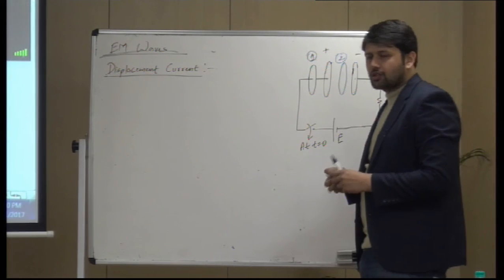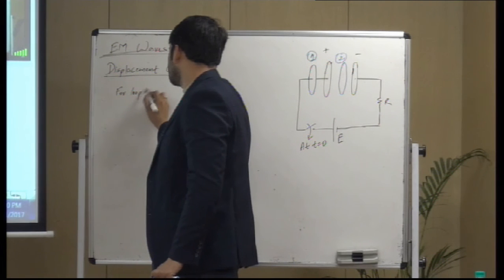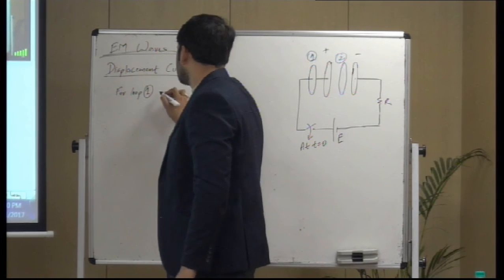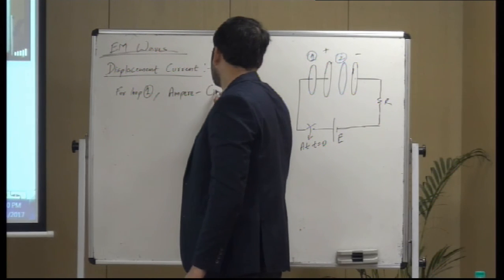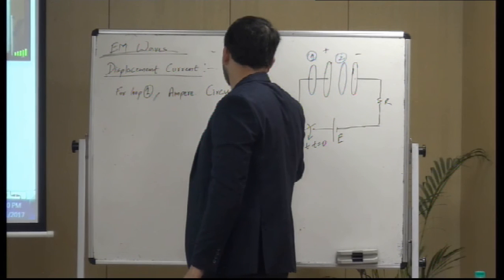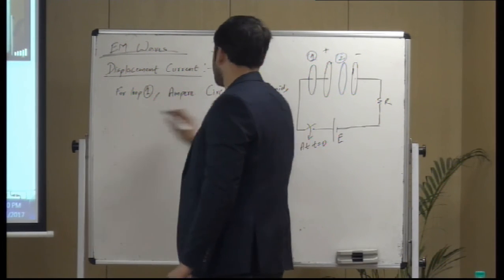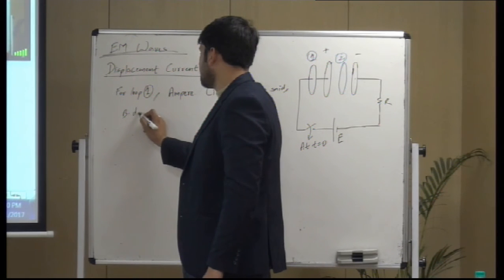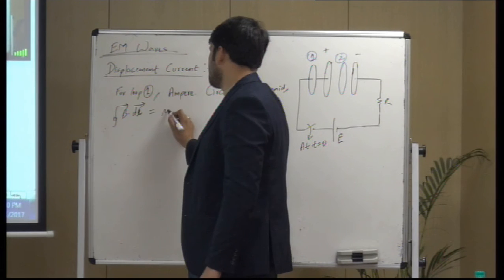So for loop 1, Ampere circuit law said that the closed loop integral of B dot dl would give me mu naught I.